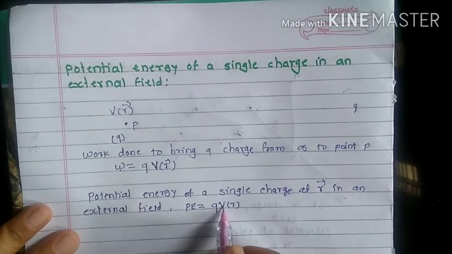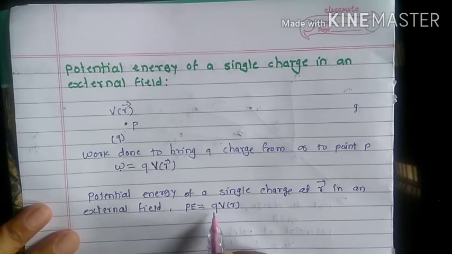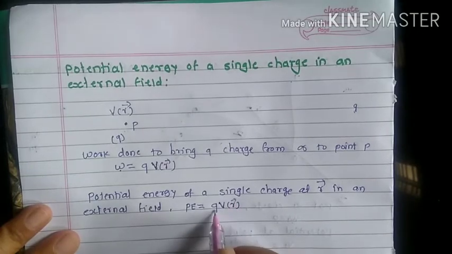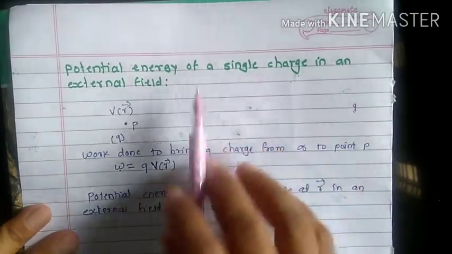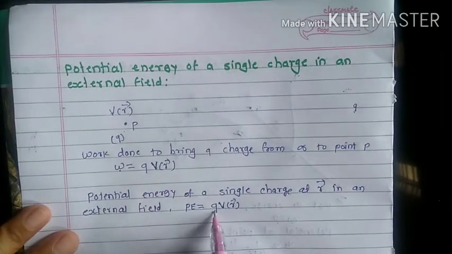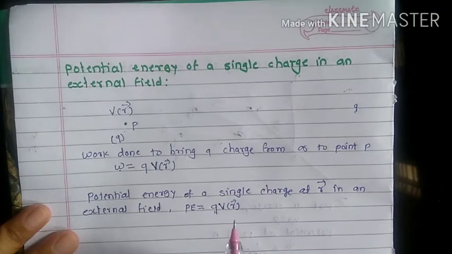V is the external potential, r is the position vector, while Q is the charge. In this way, for a single charge, the potential energy is written as Q into V, where r is the location.